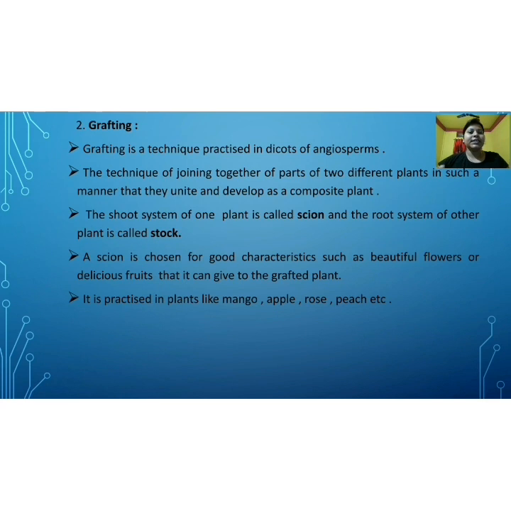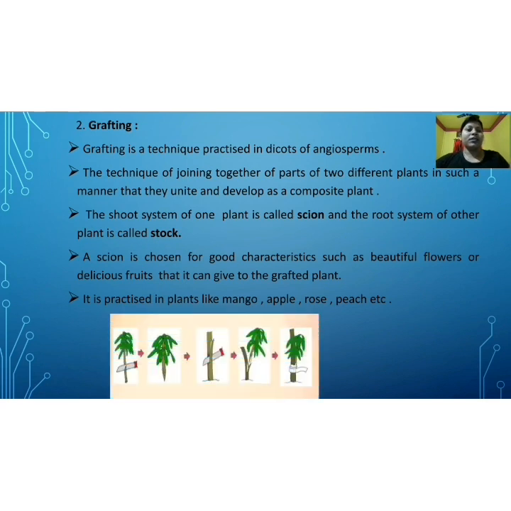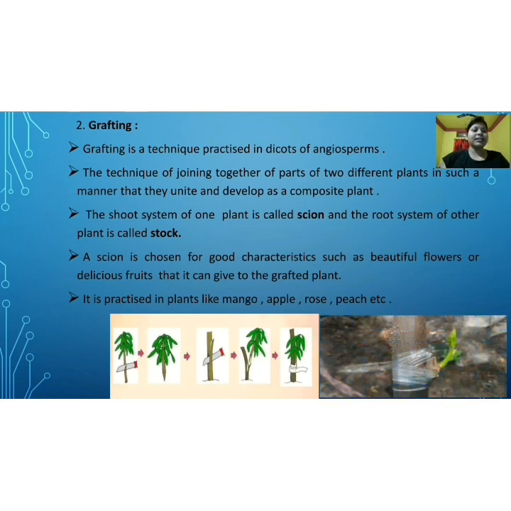The stalk is a stable part, whereas the scion is the part which we bring to the stalk. This is how grafting is done. The diagram below shows how grafting is done, and finally how they become a composite plant. So we have seen that in artificial vegetative propagation, number one is cutting and number two is grafting.